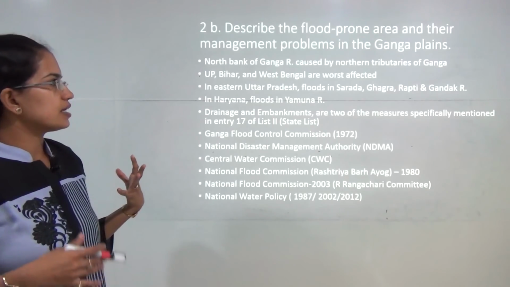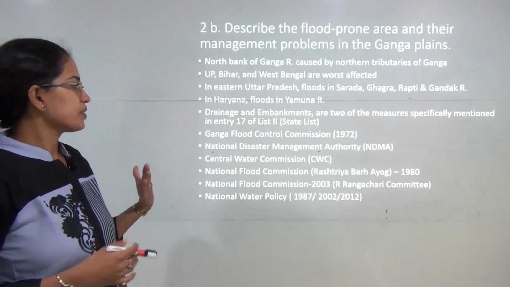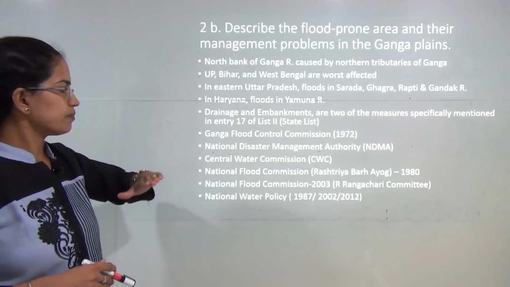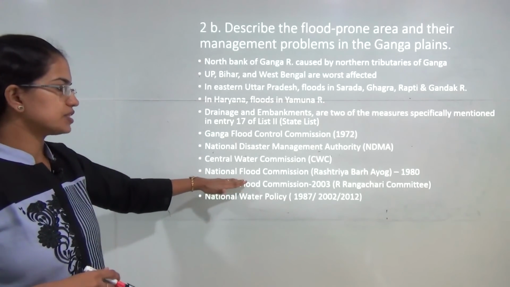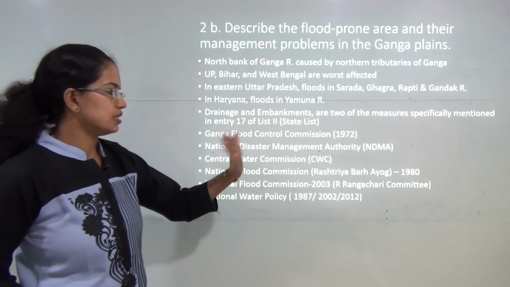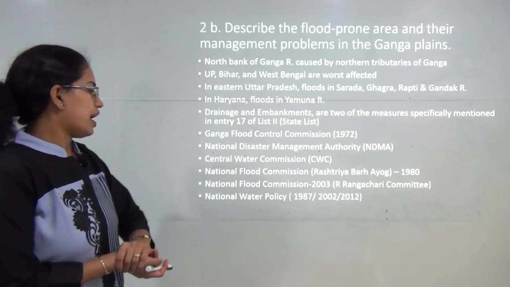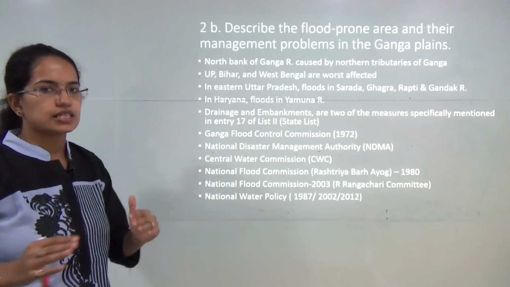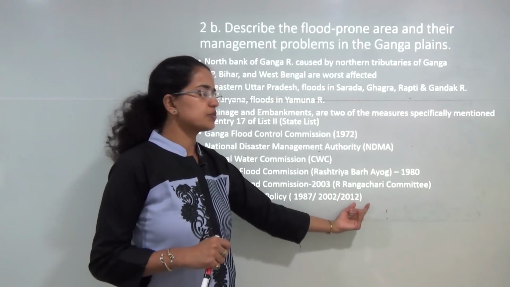Now what could be the probable methods to prevent flooding in this area? You have the Ganga Flood Control Mission of 1972, the Central Water Commission, National Disaster Management, and the Flood Commission, which is the Rashtriya Baad Ayog of 1980. This was reconsidered in 2003 by the Rangacharya Committee, and the National Water Policy, which talks about optimal utilization and management of water resources, was revised in 2012.